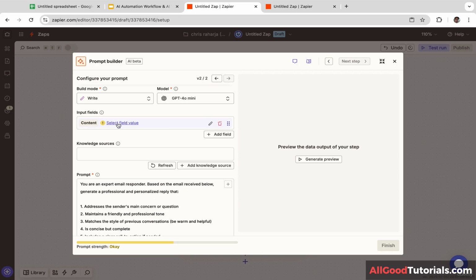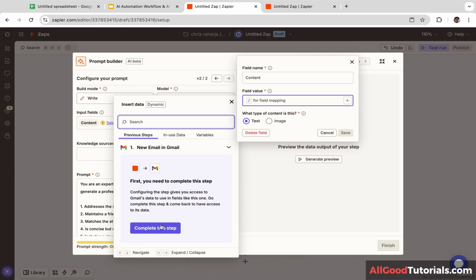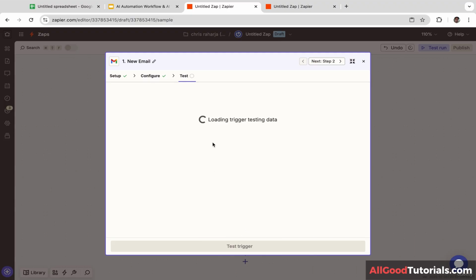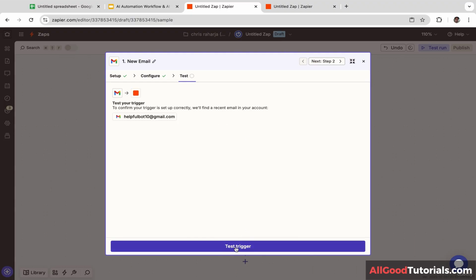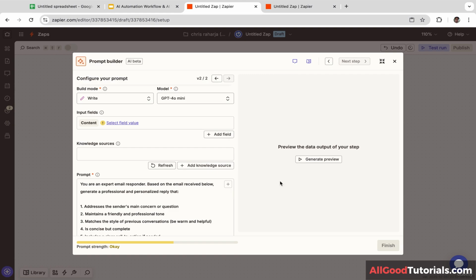Let's scroll up a little bit. Now we are going to add the input field. So let's click this, select input fields, and we are going to click complete this step. And let's click test trigger. Let's click on that button. Okay, now it is testing. Okay, here we go. And let's click continue with selected record.